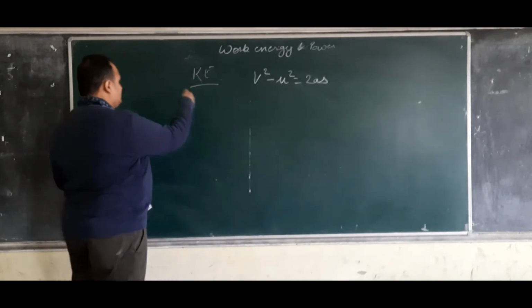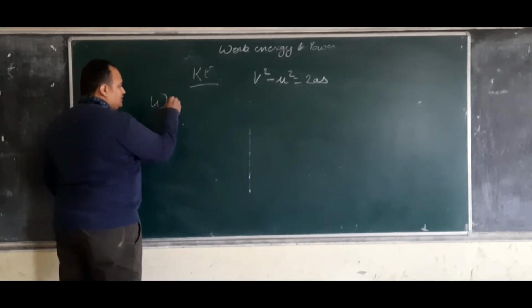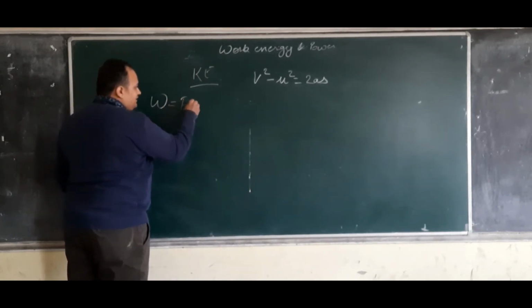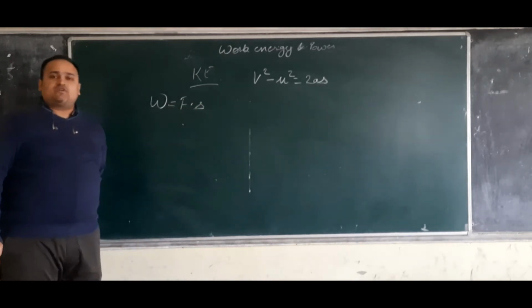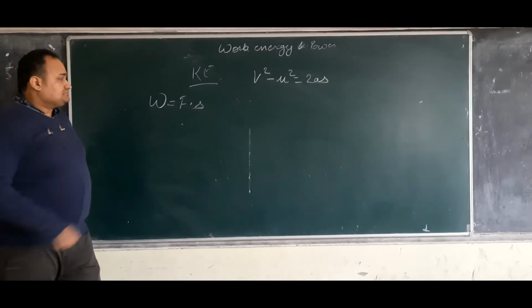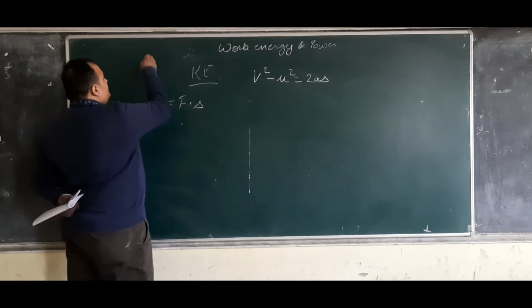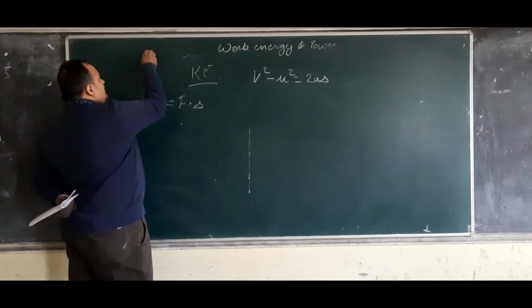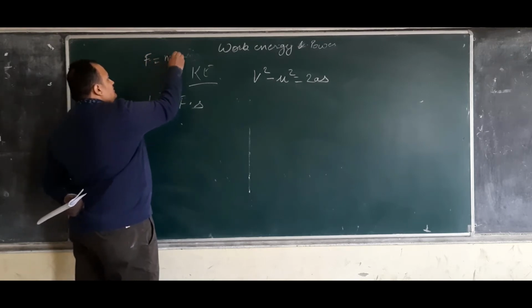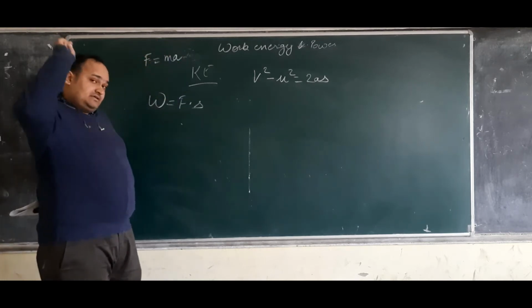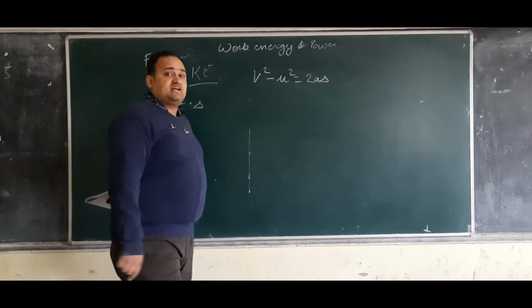Okay, so when we are talking about work, its formula is F into S. Remember, F is equal to MA.